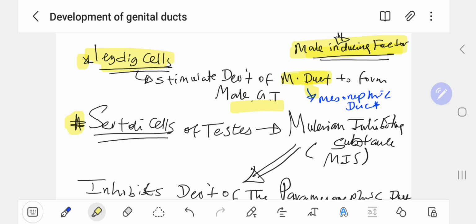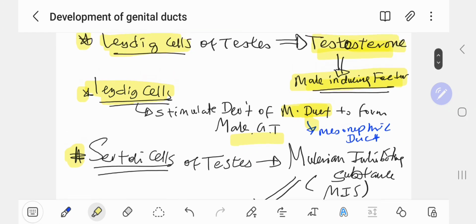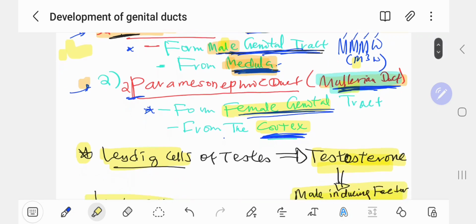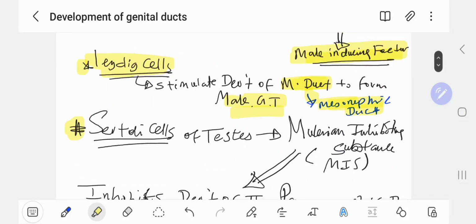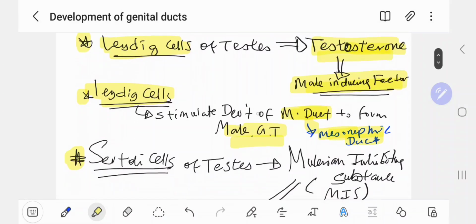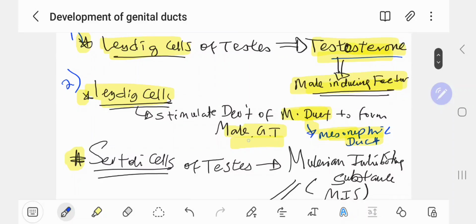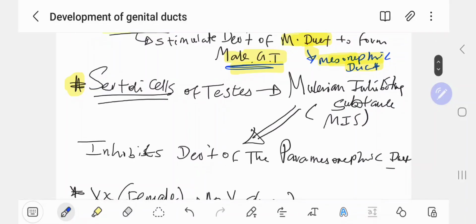So the Leydig cell has two very important functions. The first is the production of testosterone, the male inducing factor. The second is that Leydig cells stimulate the development of the mesonephric duct to form the male genital tract.